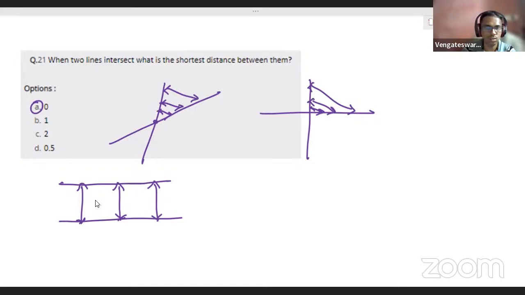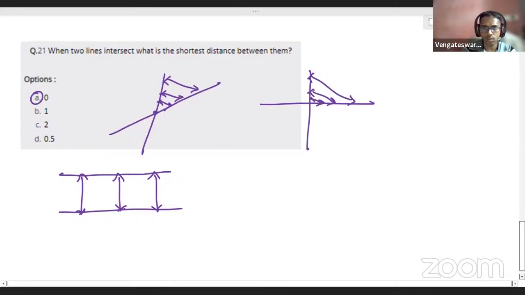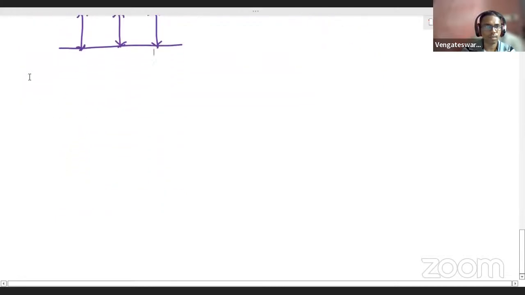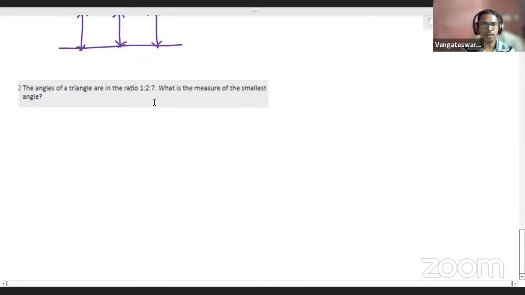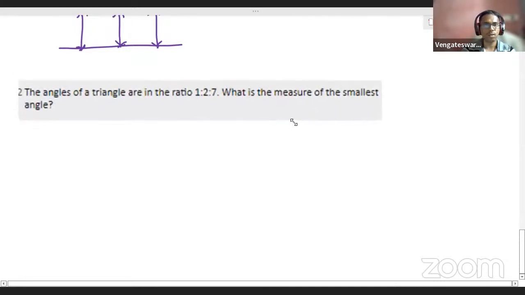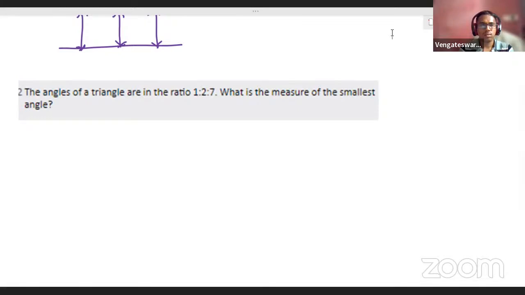Good response. Very good. Let me give you another question here. Of course, a very easy question only. Let me give you another question from triangles. Let me see how many can answer this. Students, can you please try this question out? Given the angles of a triangle in the ratio 1:2:7, what is the measure of the smallest angle? Come on, try.